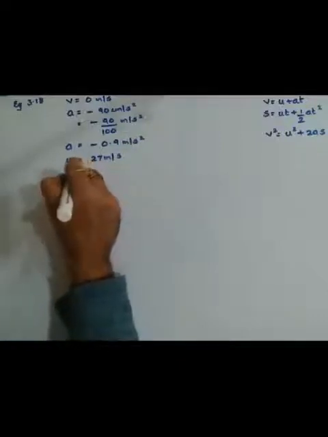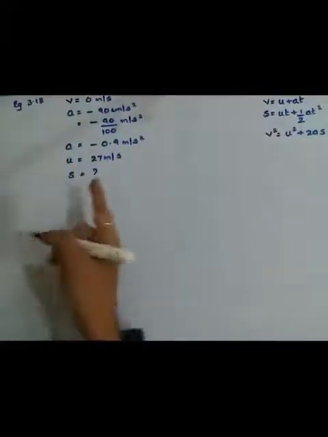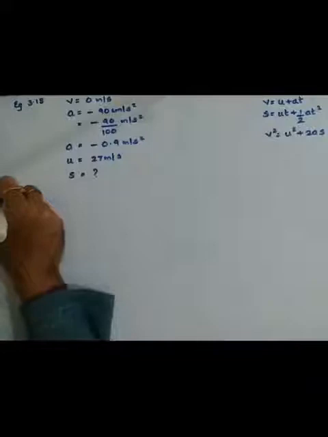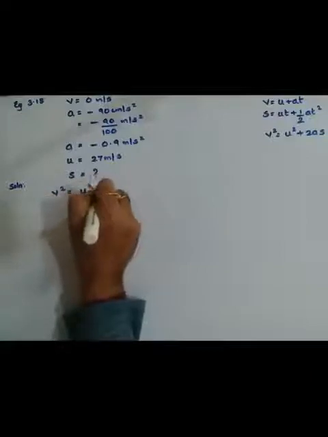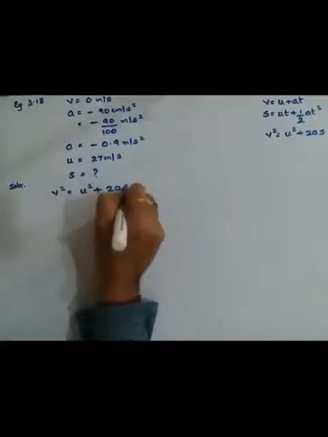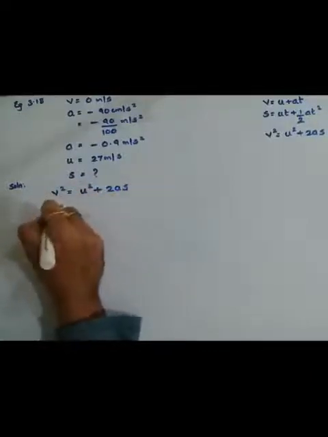What is S? From the data you can clearly see that the time interval is not provided. Whenever the time interval is not provided, you are supposed to use the third equation. Here v square is equal to u square plus 2as. V is 0, so 0 square.